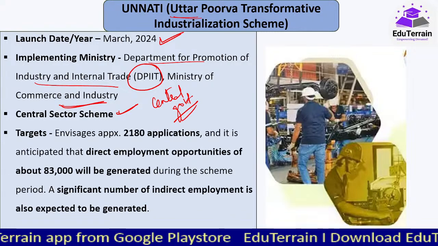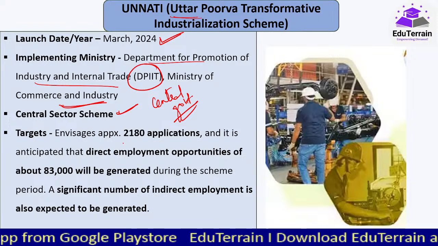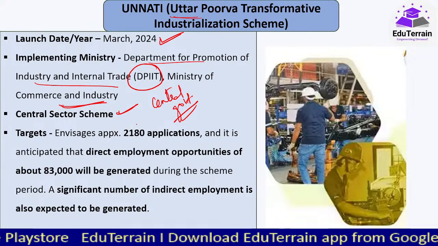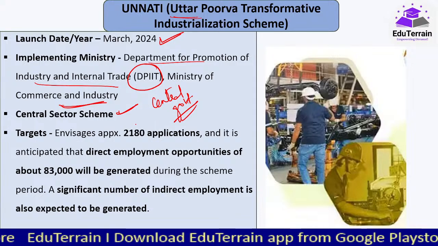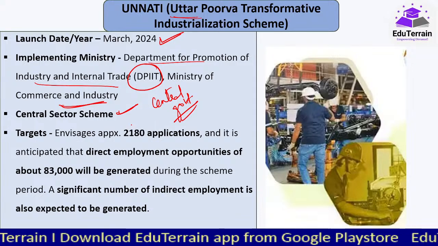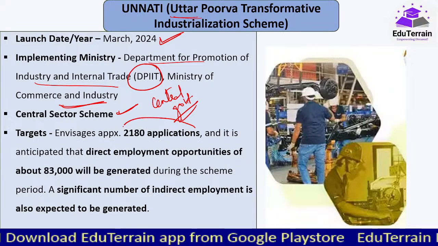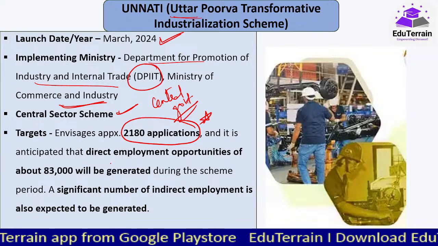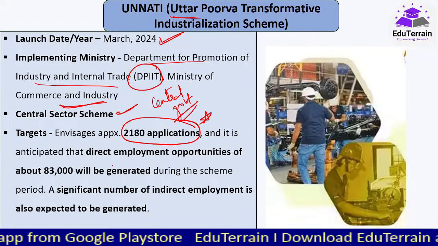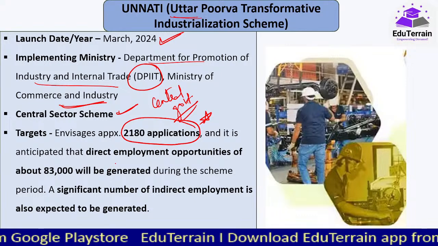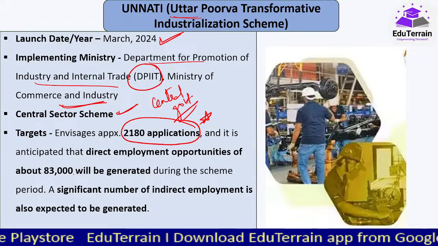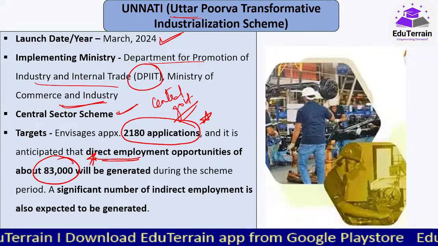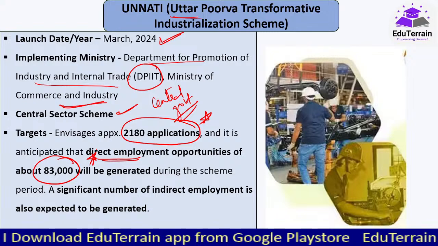Okay, now who is the target? When we talk about this scheme, they are envisaging applications from the new units, those who want to set up, or the already existing units in the field of manufacturing and services sector. So they are envisaging a minimum or approximately 2180 applications, important, through which they will be providing support to these industrial units, and that will help in generating direct employment for close to 83,000 people. So 83,000 new jobs they are expecting.